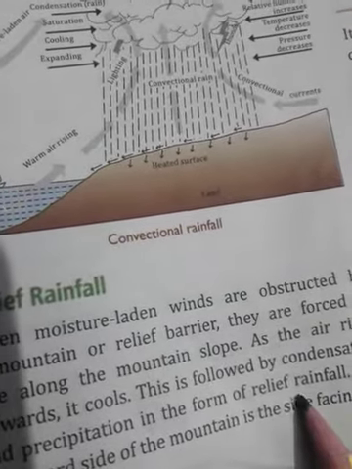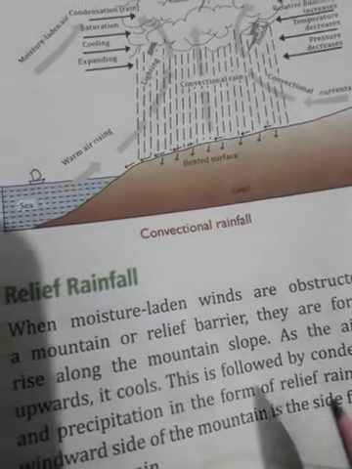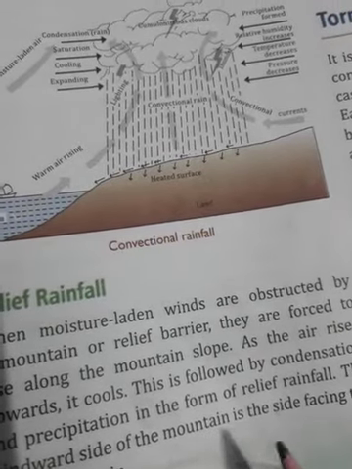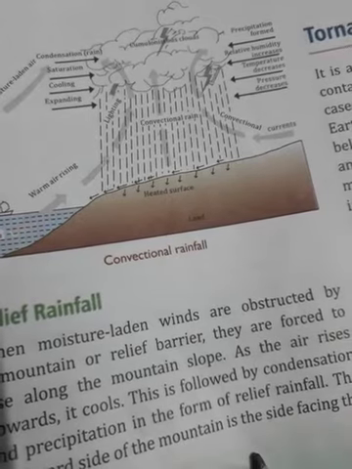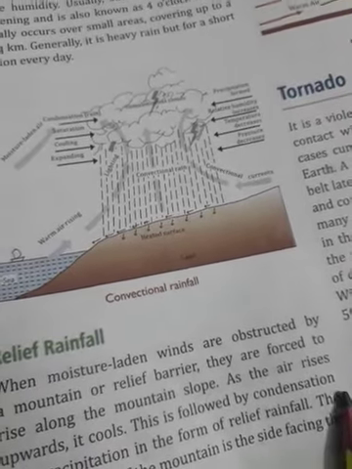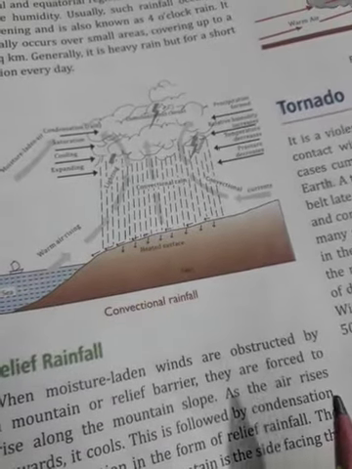Now about relief rain. What is relief rainfall? Relief rainfall is also known as orographic rainfall. It occurs when air has been blown over the sea and is then forced to rise over an area of high land like mountains and hills. The air continues to rise upwards and then condenses. Right? It drops this moisture over the mountains and hills as relief rain.